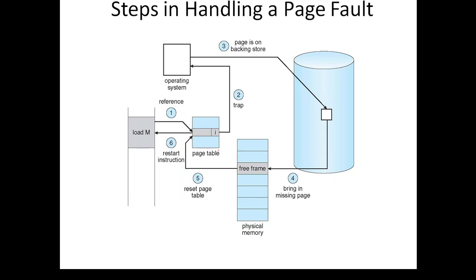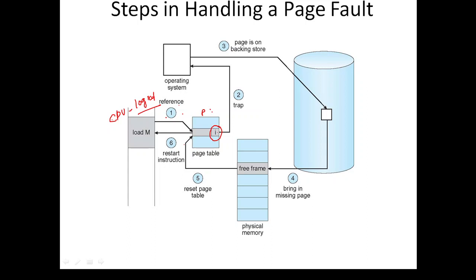Here we'll see. The first step is that suppose a CPU generated a logical address. This logical address is not there in the main memory. This is the first step. And for this logical address, this is the page table. As we have seen before, the page table has valid and invalid bits. So here it is an I, I in the sense invalid bit.